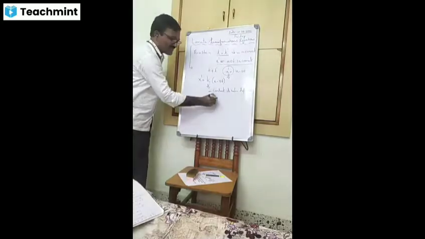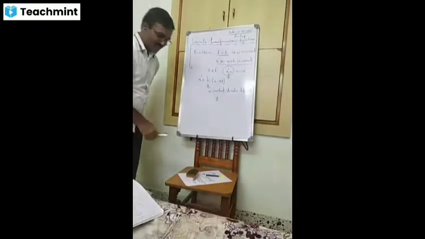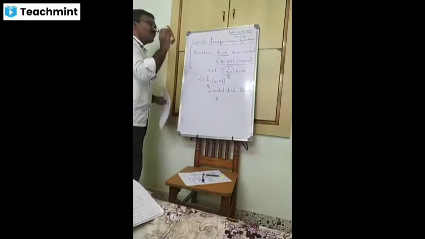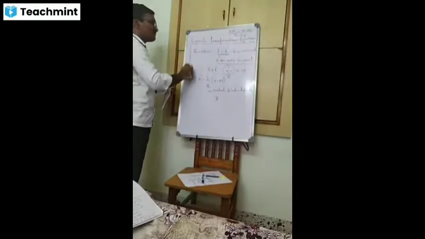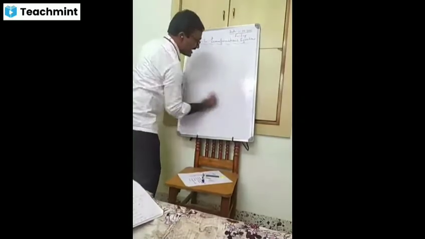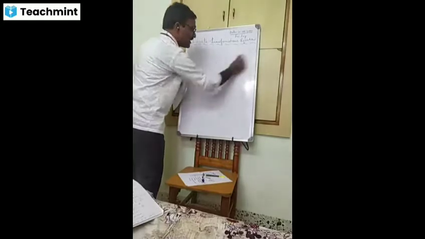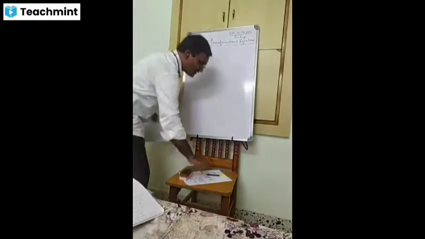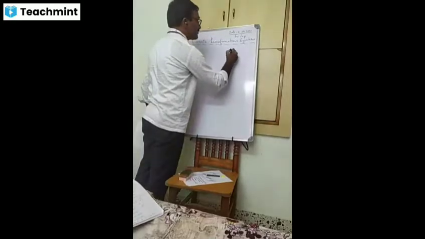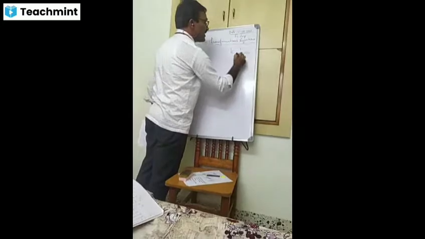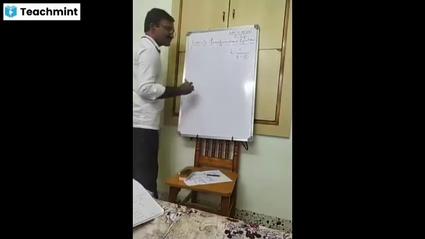According to your syllabus, there is no need to derive it, we only have to write the expression for the Lorentz transformation equations. After a number of steps, the value of k is equal to 1 divided by the square root of 1 minus v square by c square.